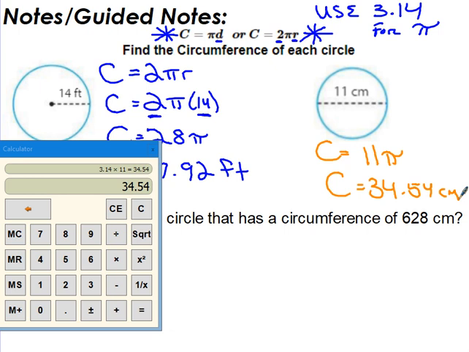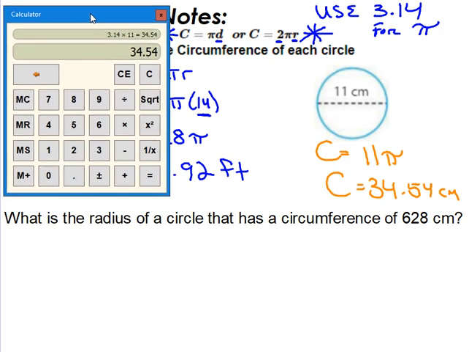And this one would be centimeters. Okay? So it's really just using our formulas. It's determining if we have the radius or if we have the diameter. If you have your radius, just multiply it by 2, then that gives you the diameter.